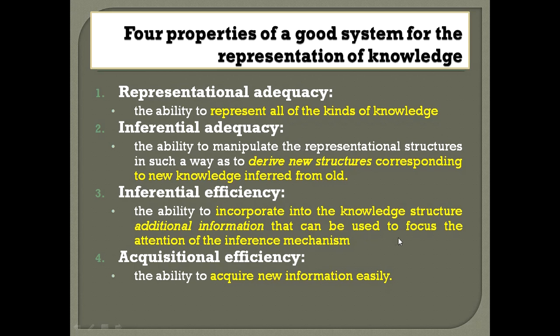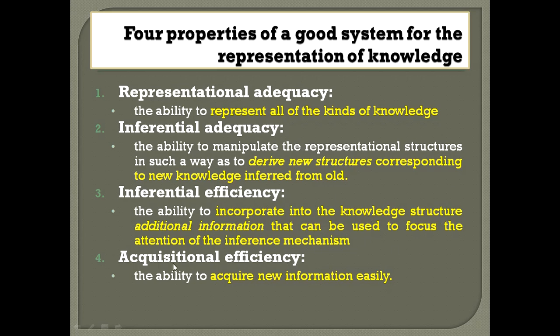We try to improve the performance of the inference mechanism by adding additional knowledge. This gives a better knowledge structure if you are adding new information to make the inference mechanism more efficient. So we should ensure this property as well, inferential efficiency, in terms of time taken to process knowledge when you are adding knowledge, whether the inference is efficient.